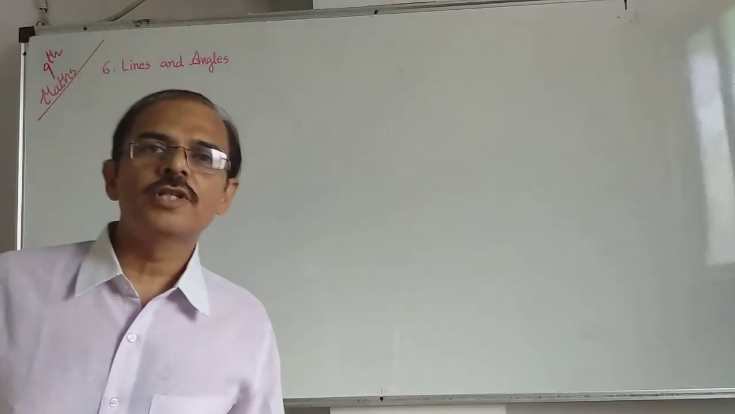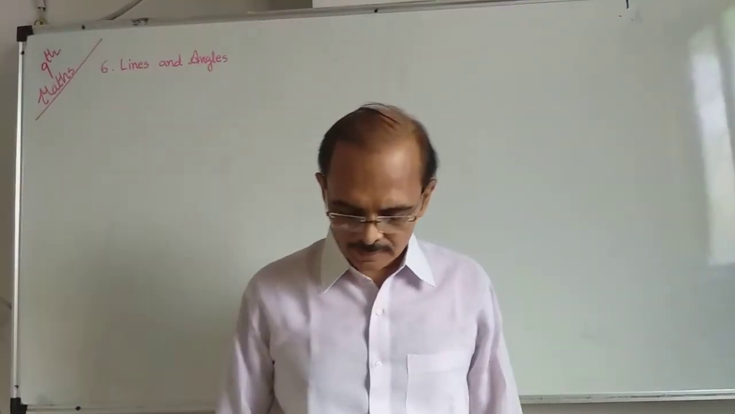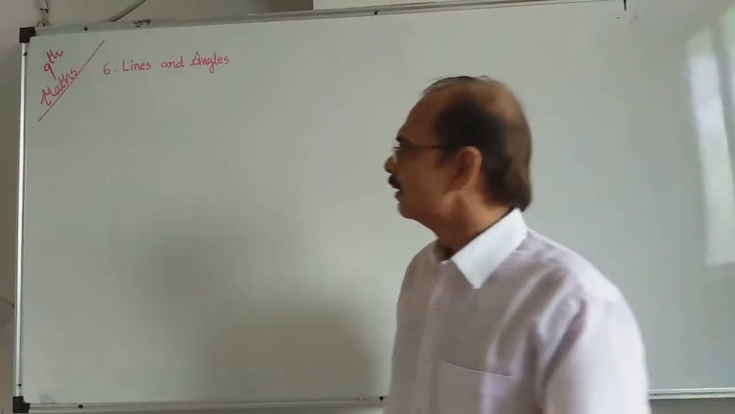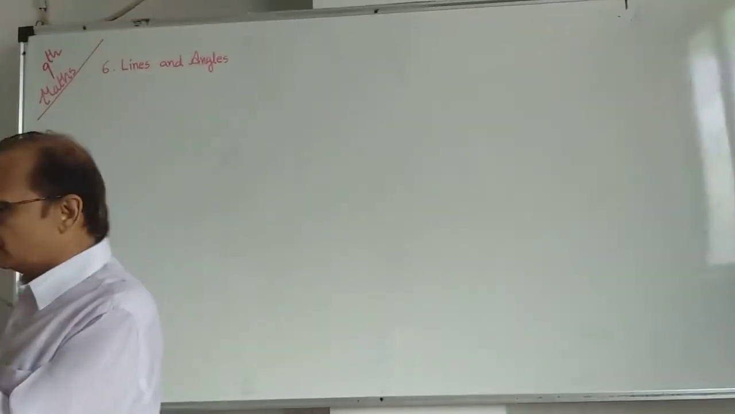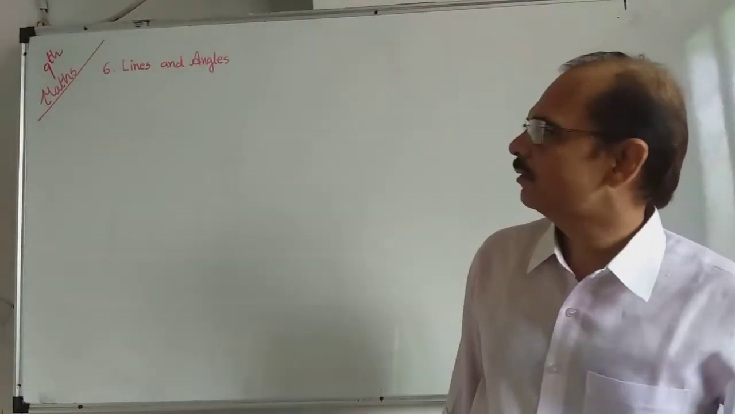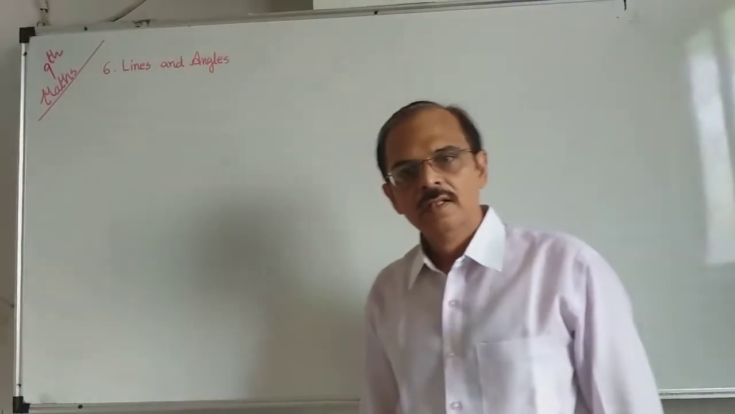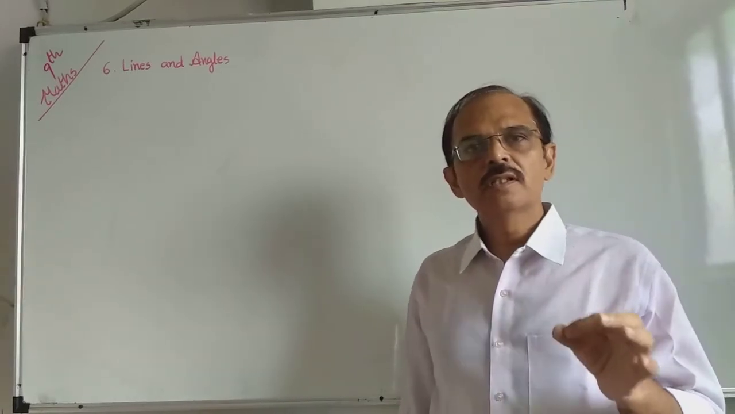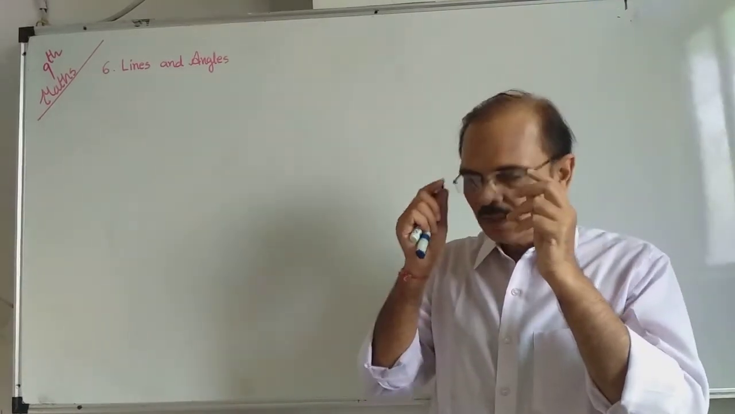Let us start the new chapter. Chapter number 6, Lines and Angles. This is the first chapter of geometry. That is the chapter Euclid, but it is not important. We will start here chapter number 6. Important geometrical chapter. Here theorems are there.